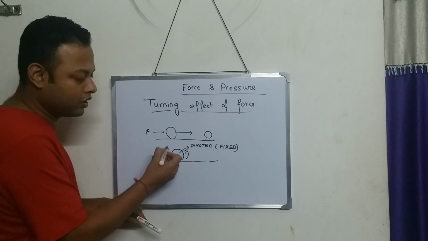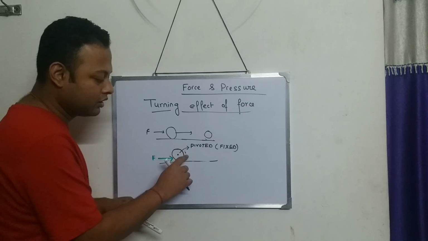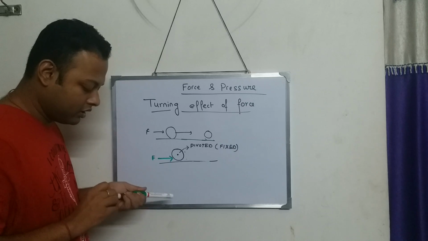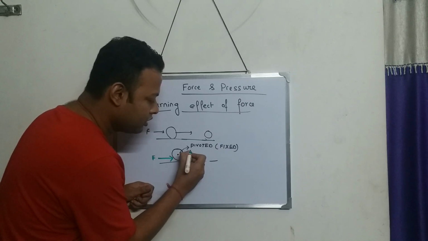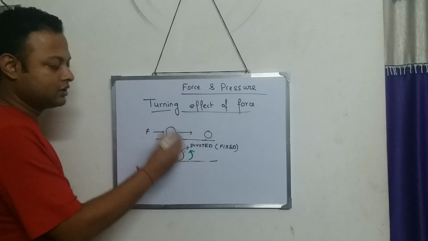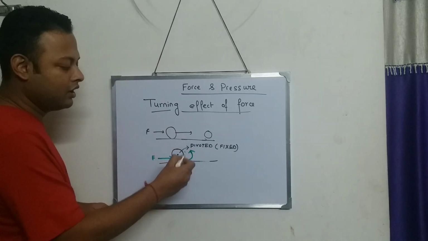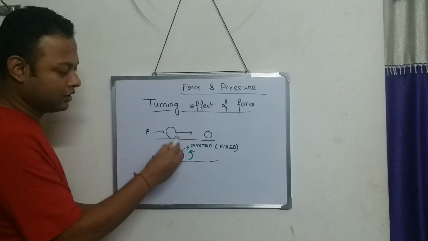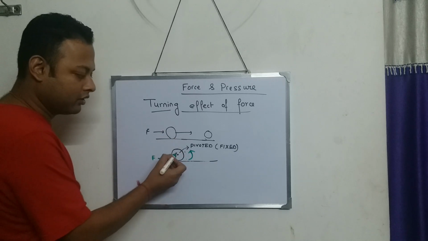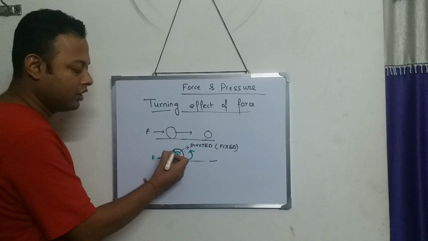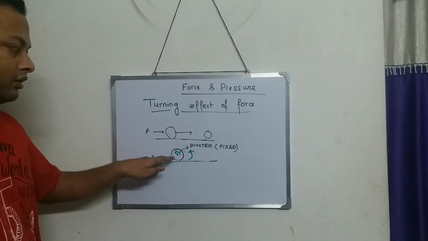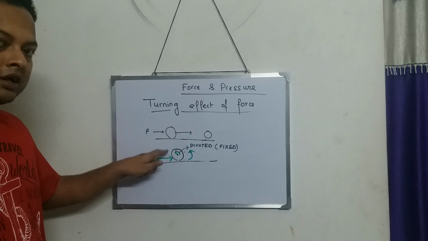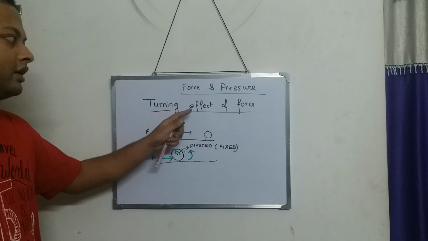The body will rotate in this direction. The body will rotate in the anti-clockwise direction. The body will start rotating. This turning is actually called the turning effect.